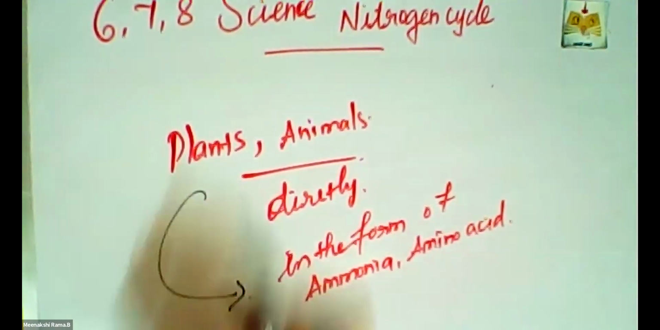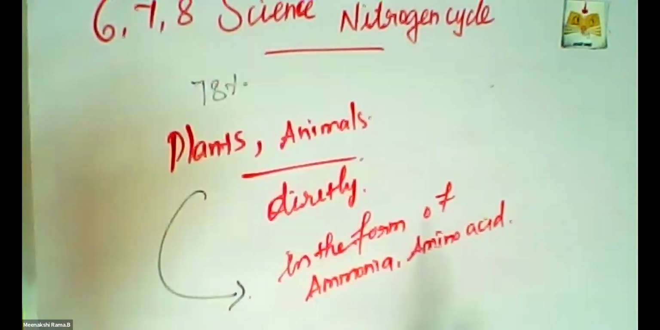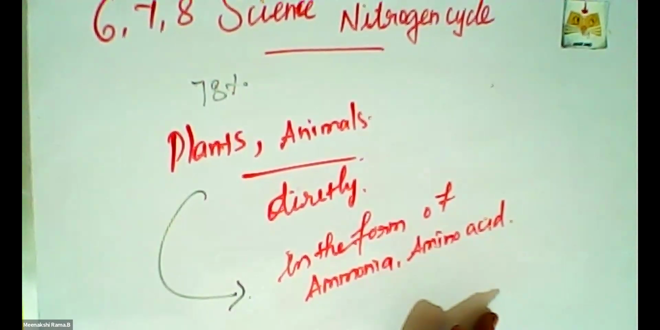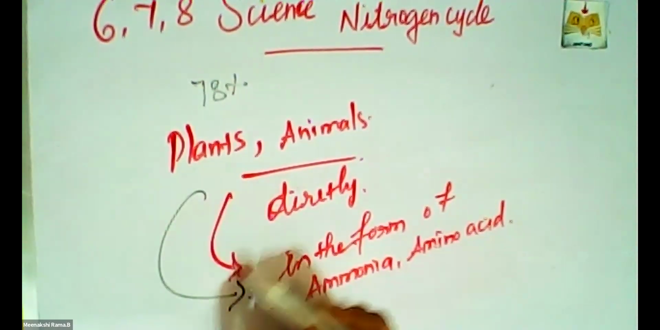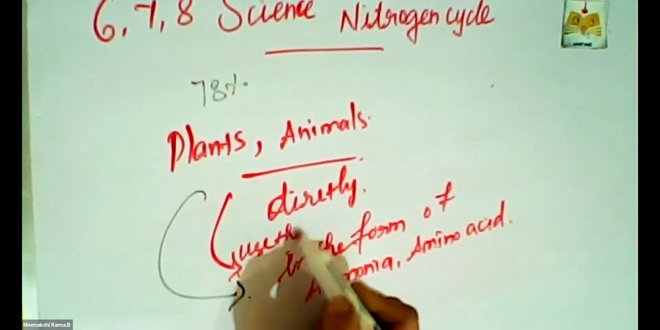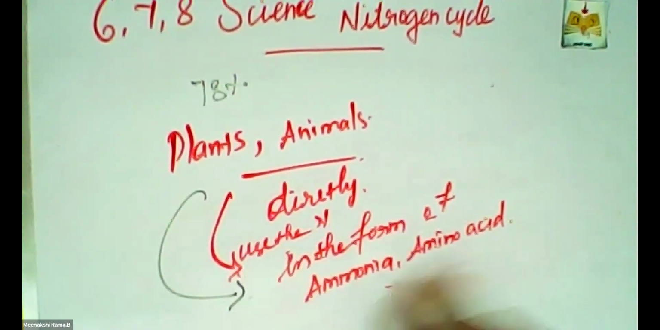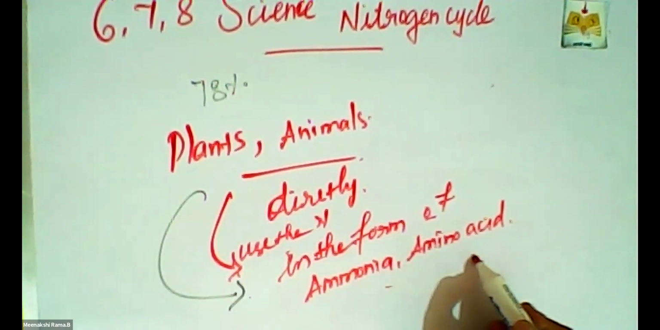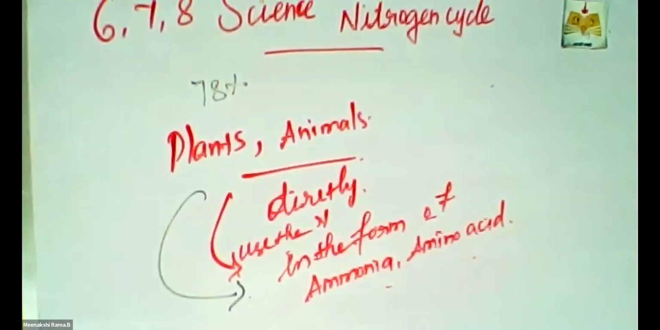The atmosphere contains 78 percent of nitrogen, and the plants and animals cannot utilize the atmospheric nitrogen. They can use that nitrogen in the form of ammonia and amino acids. Plants and animals use the nitrogen in the form of ammonia and amino acids. So, what is the nitrogen cycle?